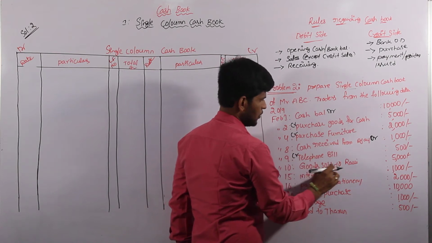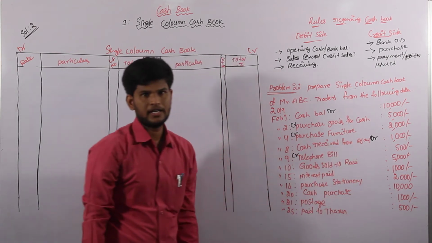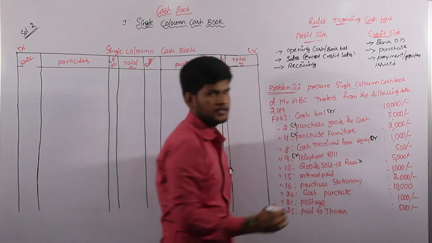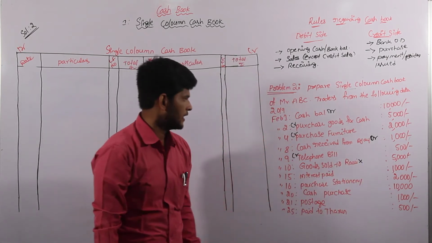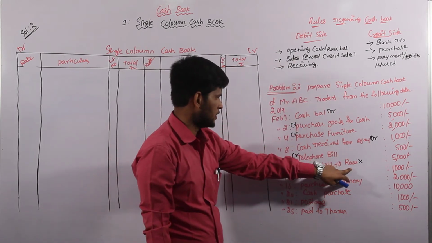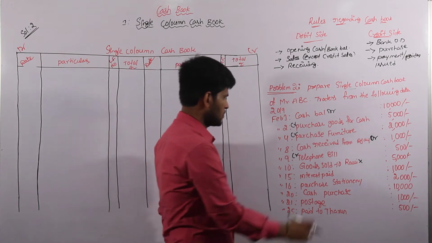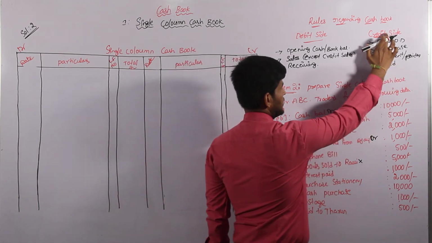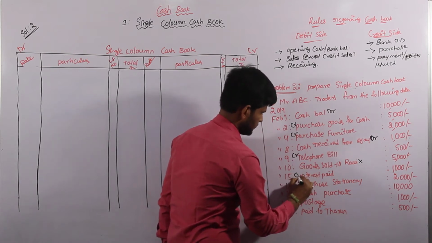Next, goods sold to Ravi. Here we don't have any cash related transaction. This transaction also we don't want to consider because it is a credit sale transaction. It will go to sales book, but will not come under our cash book. And next one, interest paid. Payment is nothing but credit side transaction.